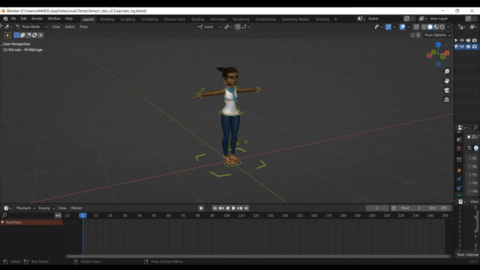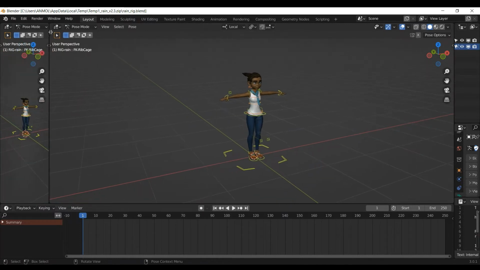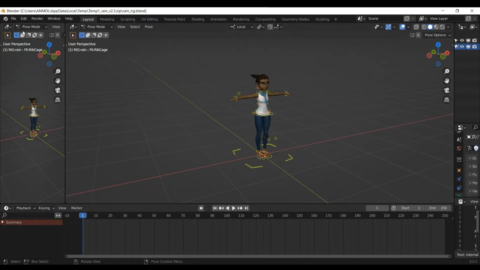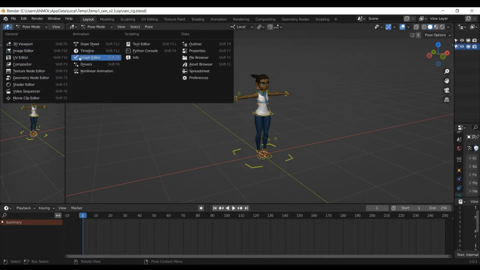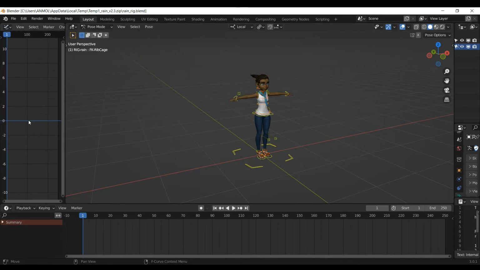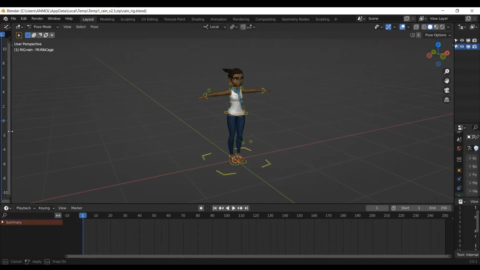We can also open a new window on the top left corner. In this window, we can open the graph editor. The graph editor is used when we need to see the minute changes in the movement or when we need to add noise. Using the graph editor, we can easily change the movement from fast to slow. But in our case, we don't need that much of the graph editor, so I'm gonna close this tab and we are gonna mostly work on the timeline section.